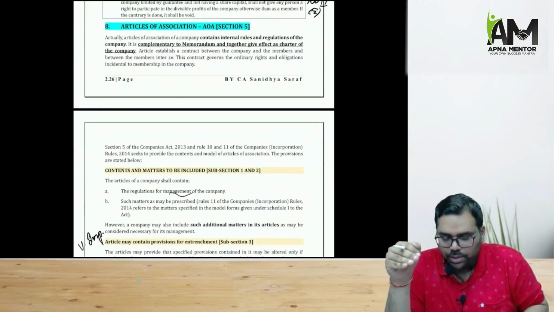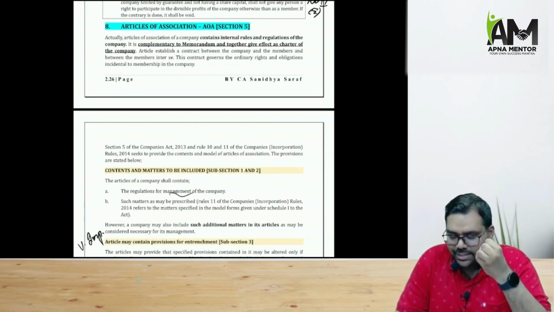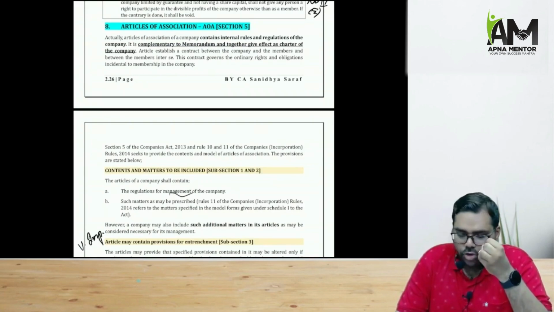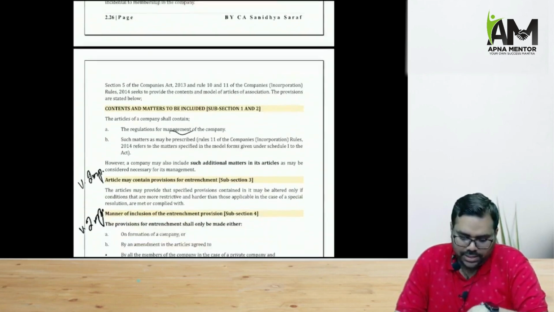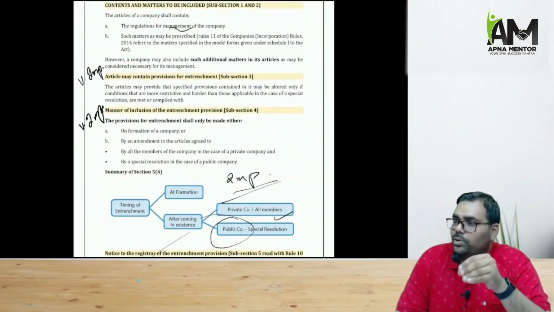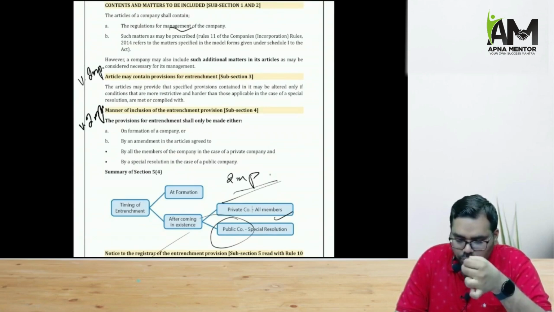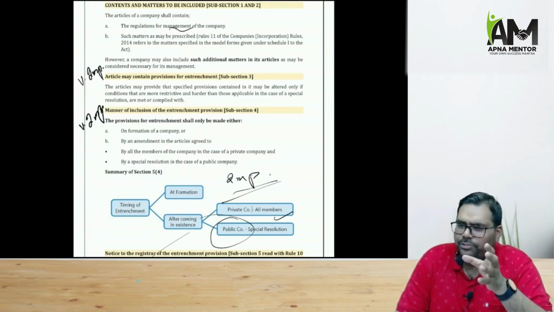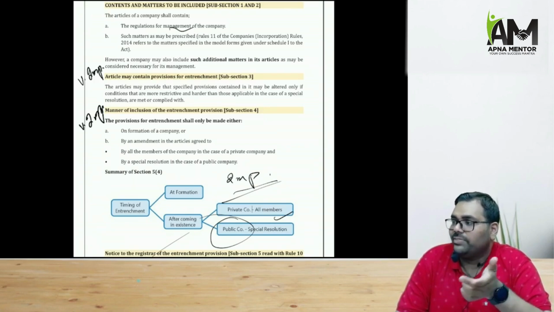In articles, the most important thing to remember is that whenever there is an alteration in the articles, normally SR is to be passed. Now, articles means it is containing the rules, regulations of the company. It is complementary to memorandum and the second most important document of the company. Let us say company wants to include an entrenchment clause. Entrenchment clause means something that is more restrictive than the law itself, right? For example, in a few places, law requires a special resolution, but in our articles, we have specified that we need 95% approval.